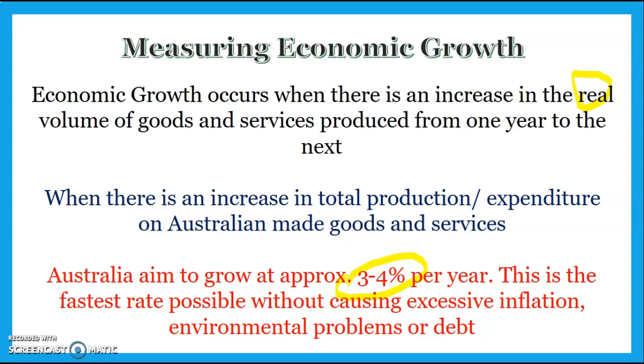Anything lower than that, the argument is that because our population grows at around 2%, weak growth can lead to less income per person. But if we grow too fast, and especially if this growth is caused by more demand, it can lead to excessive inflation. It can also lead to environmental problems because the faster we grow, it can often lead to more carbon emissions, more cutting down of forests. It can also lead to excessive debt if we're borrowing money to try and stimulate spending. So essentially, we aim for around 3 to 4% per year, not too fast, not too slow.